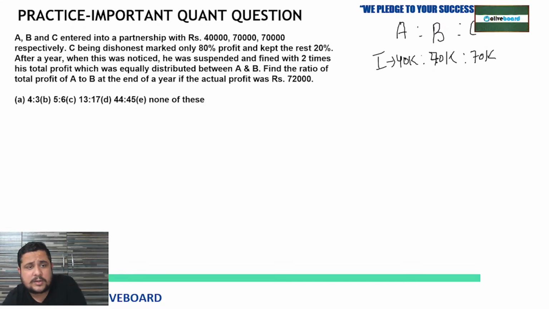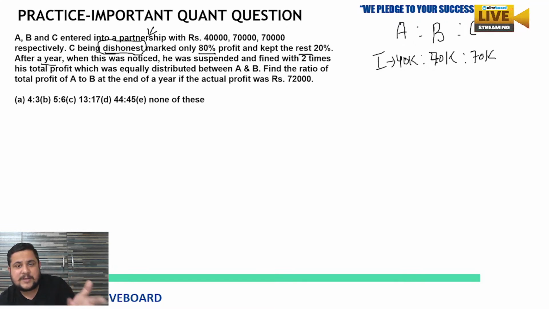Okay, now focus on the screen. I'm explaining the concept. C being dishonest. So C is a dishonest person in the partnership. Whenever you are doing a business, be careful about those kind of people, right? So C being dishonest marked only 80% of the total profit and kept the rest 20% after a year.